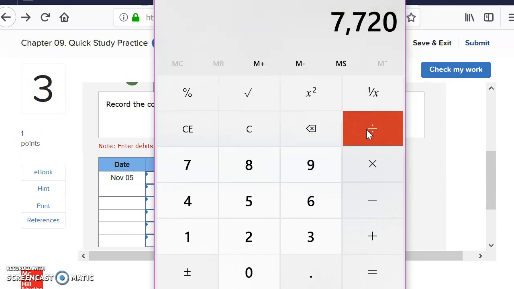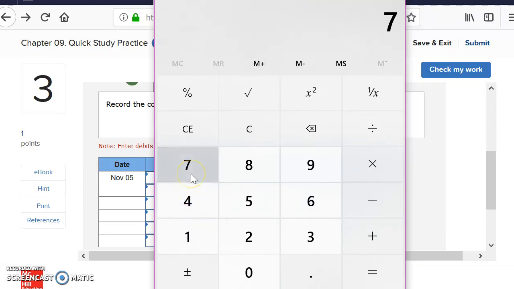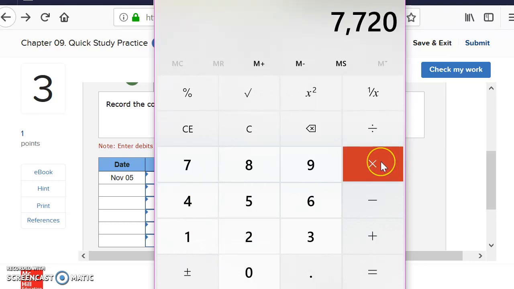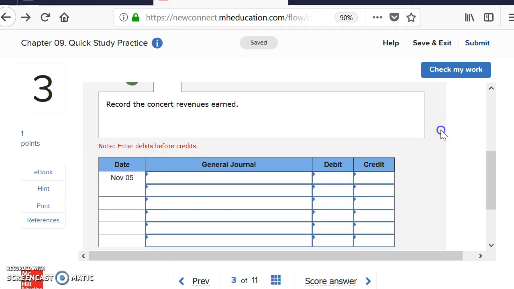If I multiply it by 1/4, it's the same as dividing it by 4, and we get $1,930,000. As an alternative, you can also take $7,720,000, and since you know 1/4 is also the same as 25%, you can just multiply it by 0.25, and you still should get the same results, $1,930,000.